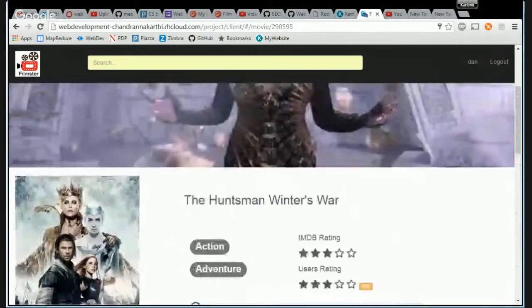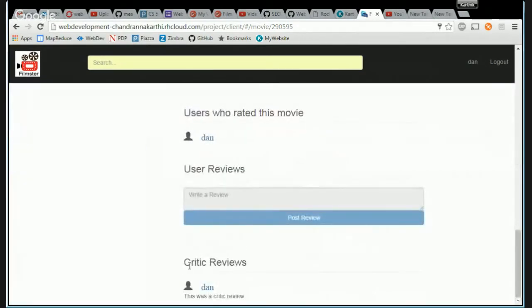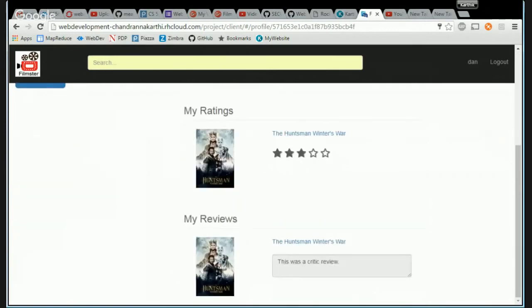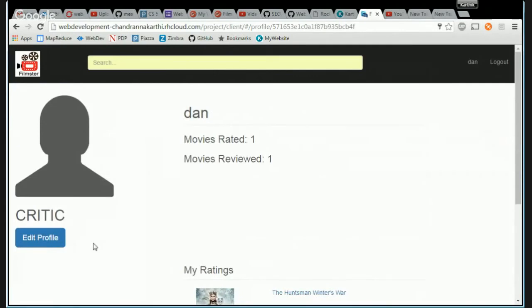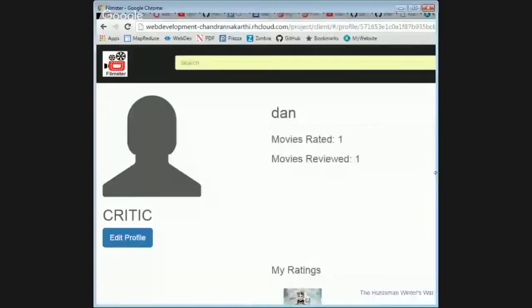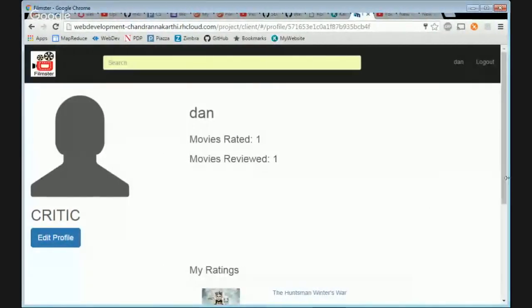So that's something special that the critics get. They have a special UI experience, where they come under only the critic reviews, and it's the same UI for the critics. And you see that there's no be a critic button here because you're already a critic. And let's see how it looks on the phone. Looks decent enough.